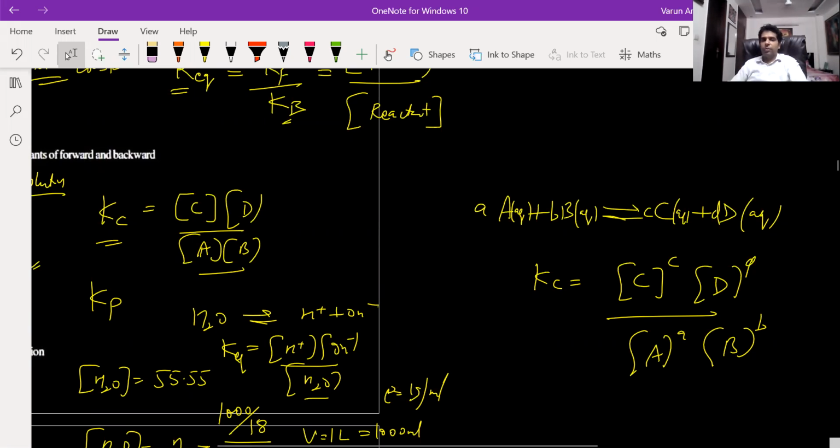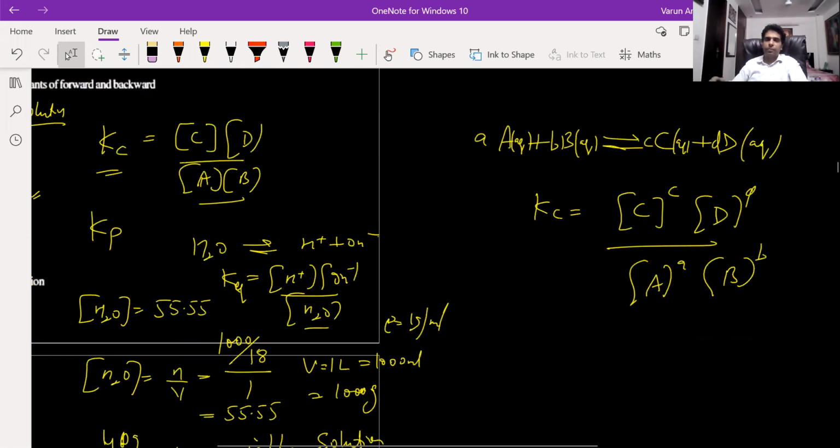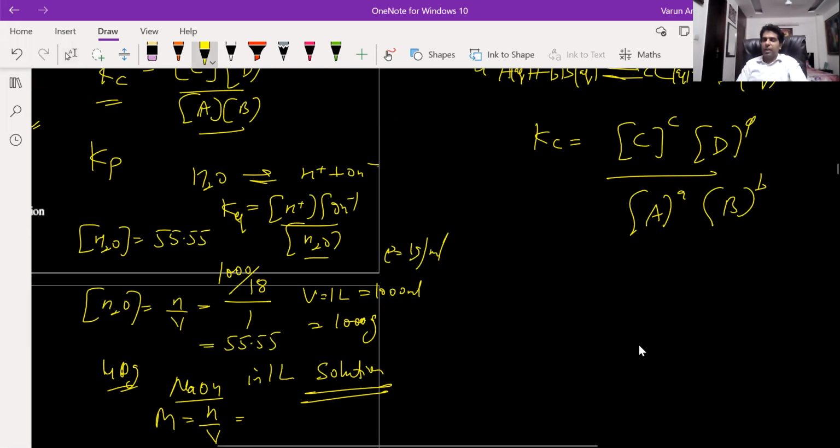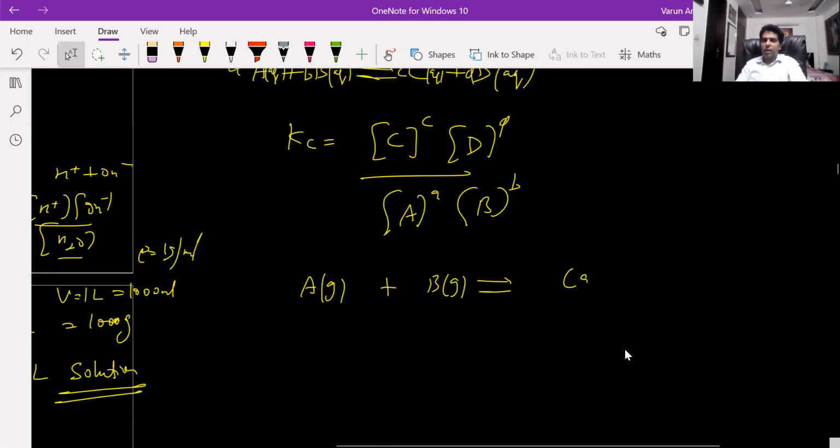Now for the same reaction, if I take it in terms of gases, suppose A gas is reacting with B gas, and that is giving me C gas and D gas as the products. And small a, b, c, d are their stoichiometric coefficients.